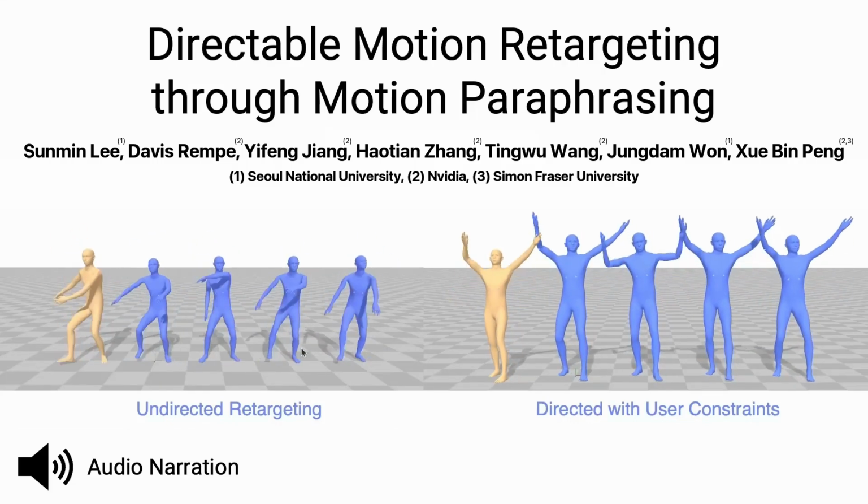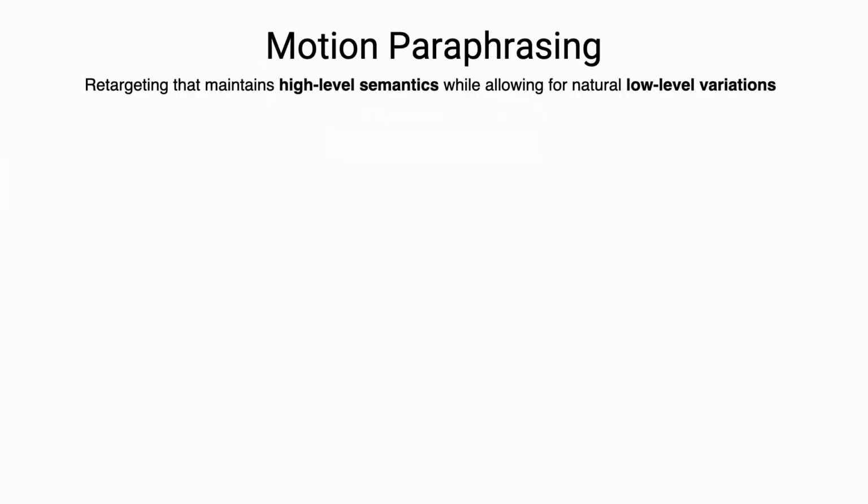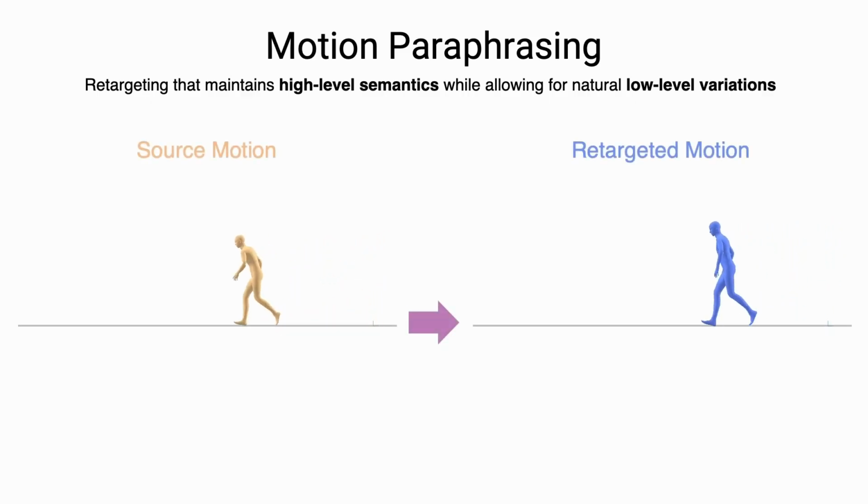Directable motion retargeting through motion paraphrasing. In this work, we tackle the problem of motion retargeting through the lens of motion paraphrasing. Given a source motion, the goal is to retarget the motion to a new character while maintaining high-level semantics.